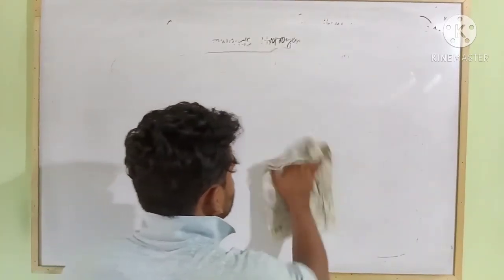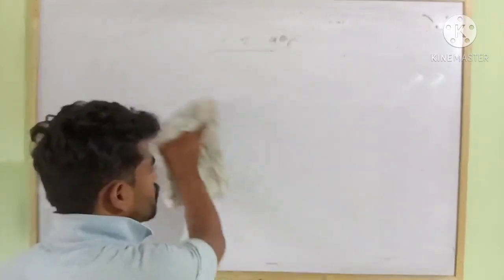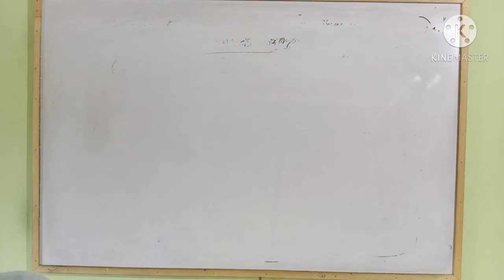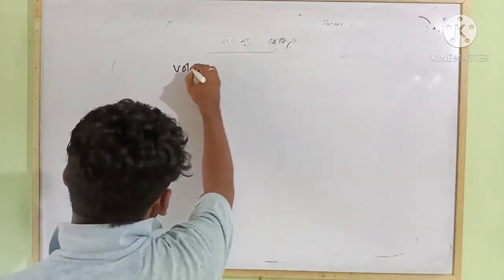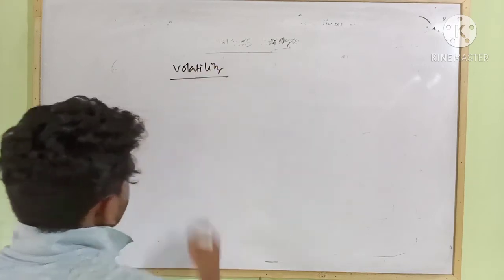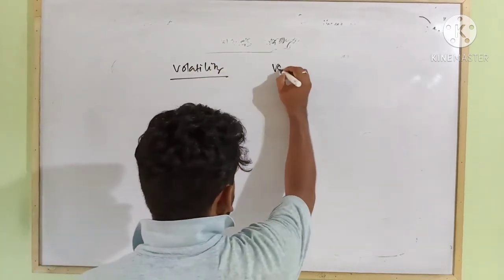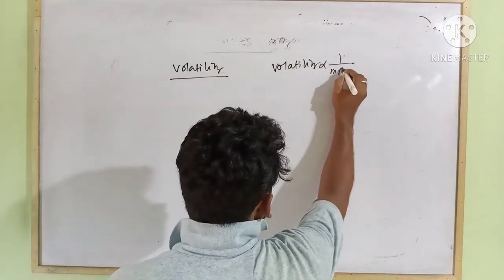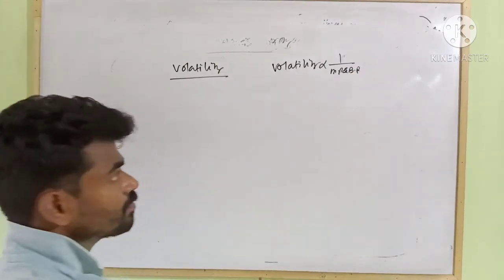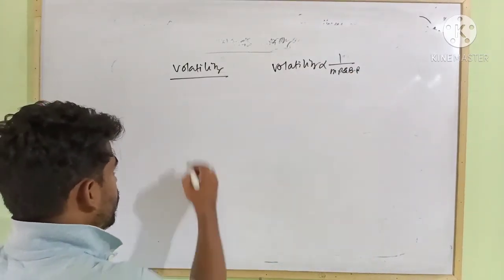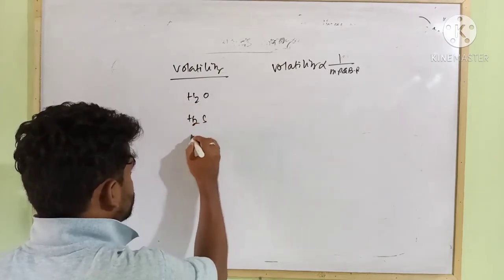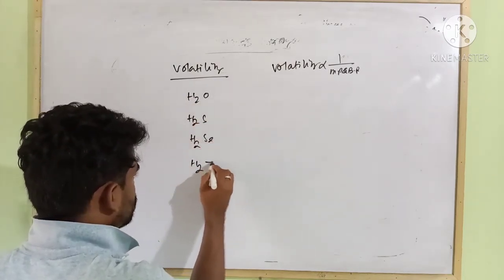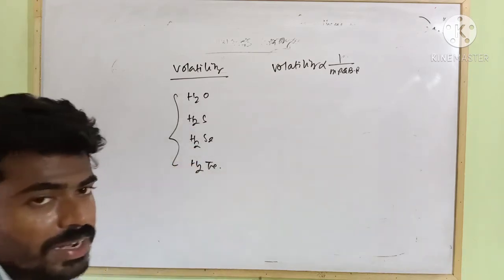Next, if we consider a few properties of hydrides, the first one is volatility. Volatility is inversely proportional to the melting point or boiling point. H2O, H2S, H2Se, H2Te, these are the hydrides.